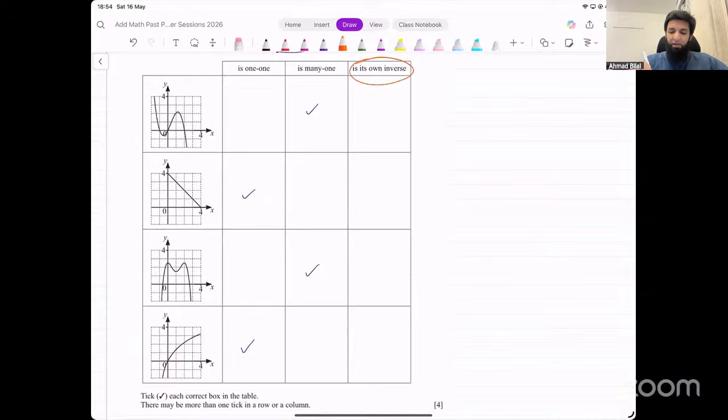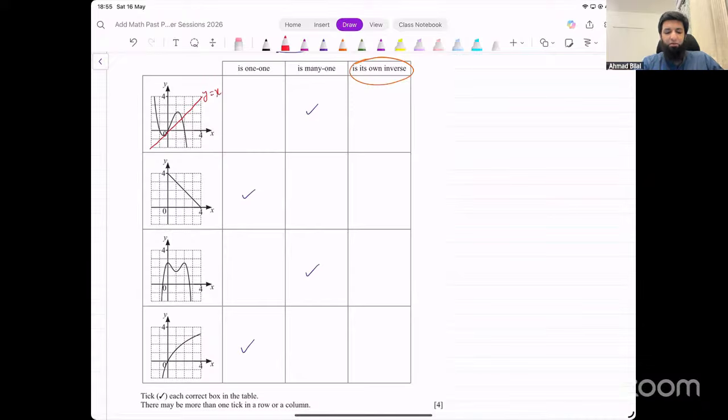How do we figure out this last thing? The graph is its own inverse. That means if you were to find the inverse of this function, you get the same function back. Now, graphically, remember, a function and its inverse are a reflection of each other in the line y equals x. If the function is its own inverse, then if we were to reflect that function in the line y equals x, we should get the same graph back.